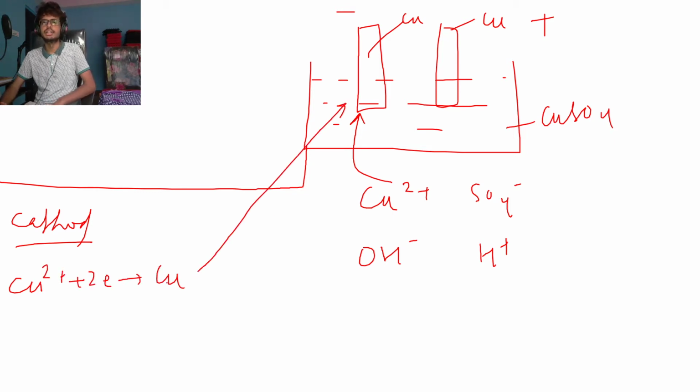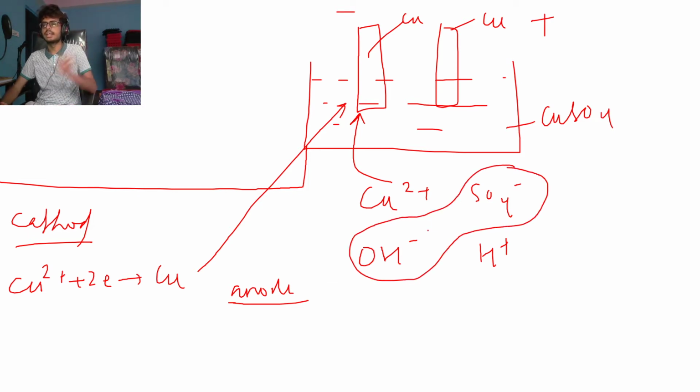What I told you is correct. Now the mistake is in the anode part. What I told you about the anode, that out of the two ions any one will go and discharge according to the priority series. But no, again in the anode as well, the same copper will go and discharge.